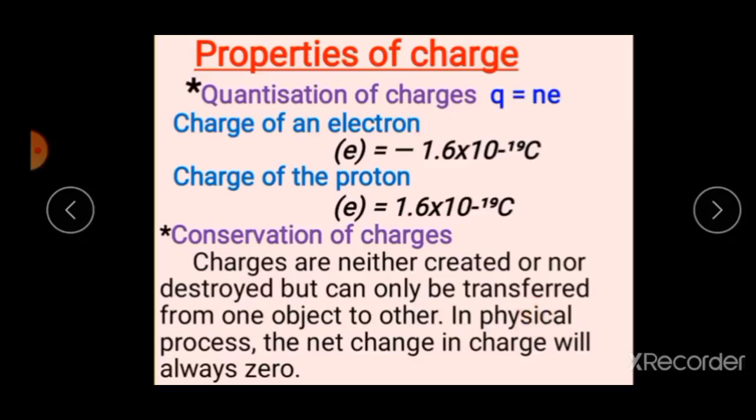Are you clear? Now one more example, charge due to induction. During radioactive decay, a neutron decays into a proton, but there is no net charge production. Are you clear? This is called conservation of electric charge, that is, the charge remains constant.